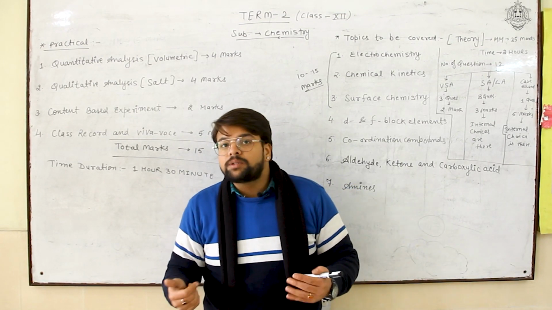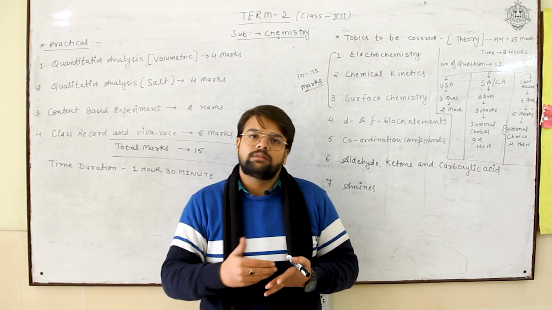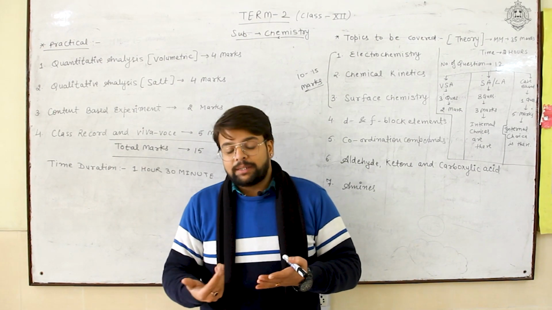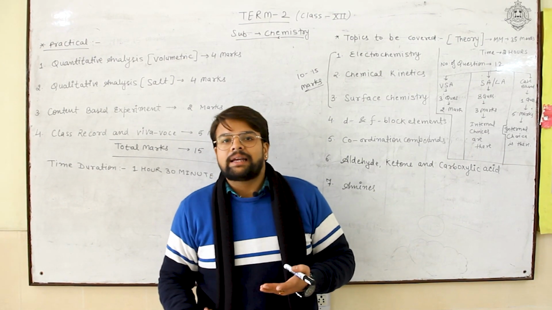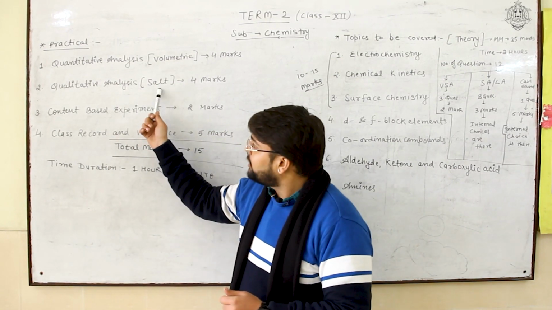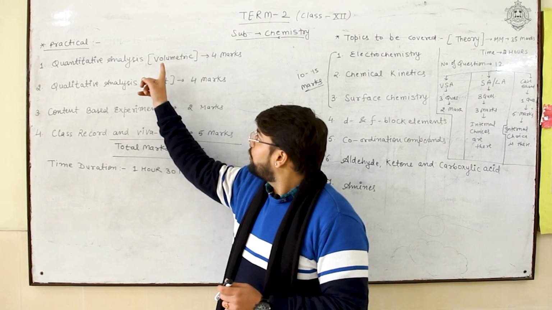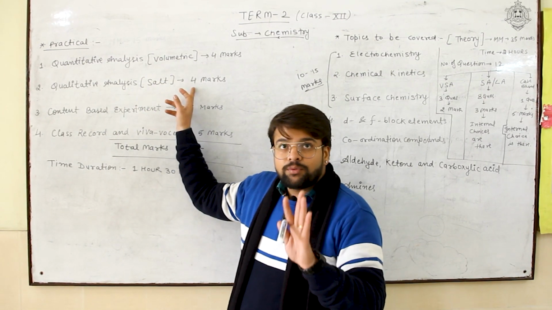There will be 7 groups, 0 to 6th, starting from ammonium and lead. In group 2 there is lead, after that in the third group you get aluminium and iron, and then you will move through cobalt, nickel, zinc, magnesium, barium, and all of these will be in salt analysis. Remember, the volumetric analysis will carry 4 marks and the qualitative analysis will carry 4 marks.